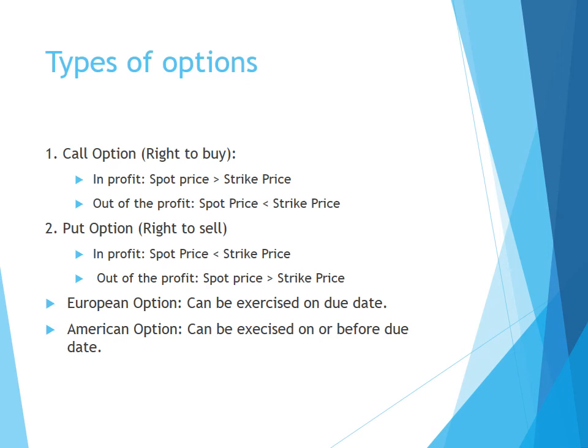There are two types of options depending on the execution date, European option and American option. European options are contracts which can be exercised only on the due date, whereas American options are contracts which can be exercised on or before the due date.